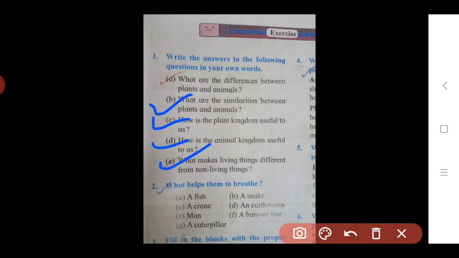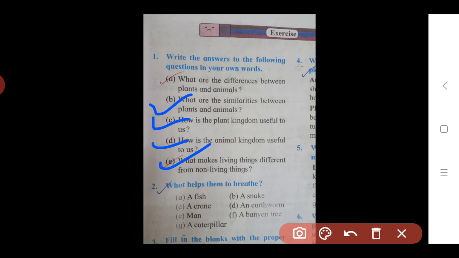Second, living things do respiration and require oxygen for this, but non-living things do not do respiration because they are non-living. Third, living things can do various kinds of movements by themselves, but non-living things cannot move on their own. We have to push or force them to change their places.